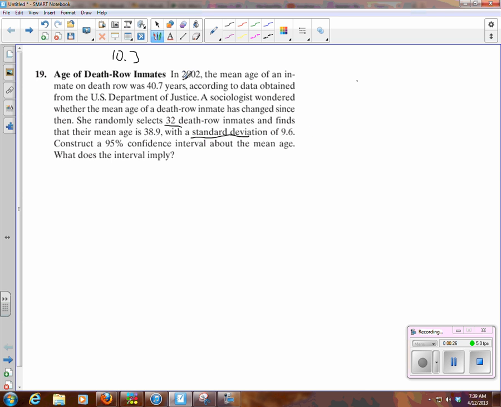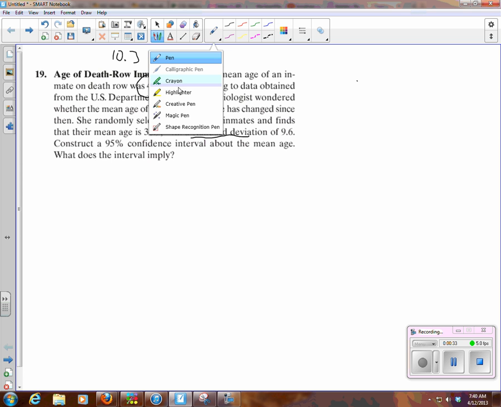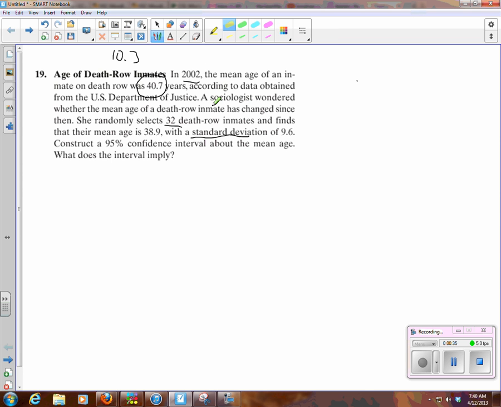They're telling us that back in 2002, the average age of a death row inmate was 40.7 years, and then the sociologist wonders if it's changed since then. So one thing that's telling me is that she's thinking a two-tailed test. She doesn't know which direction it's changed in. So for this problem, they're asking us to construct a 95% confidence interval.